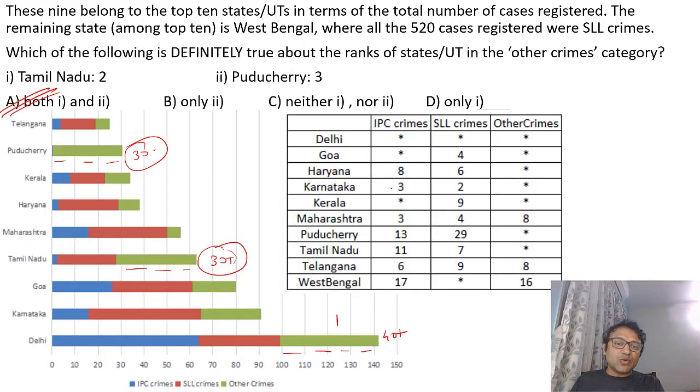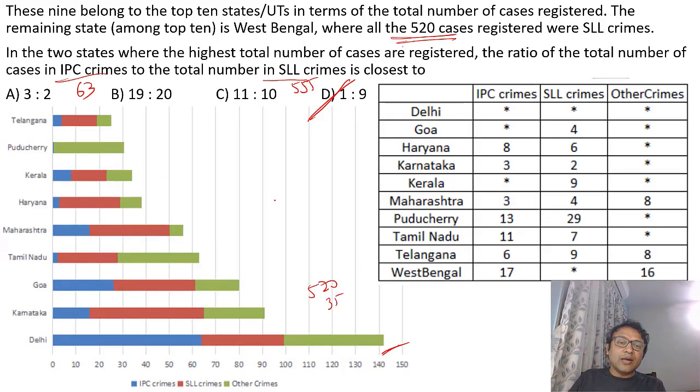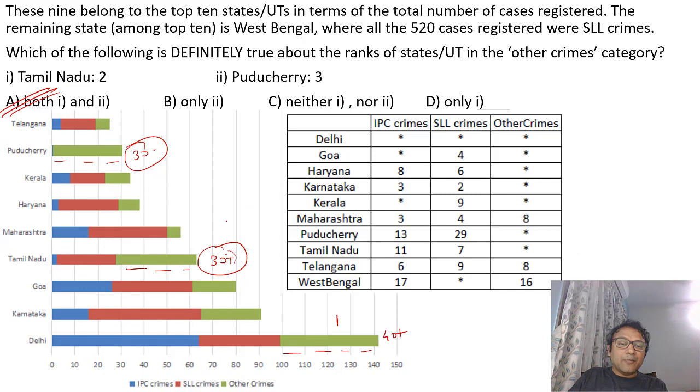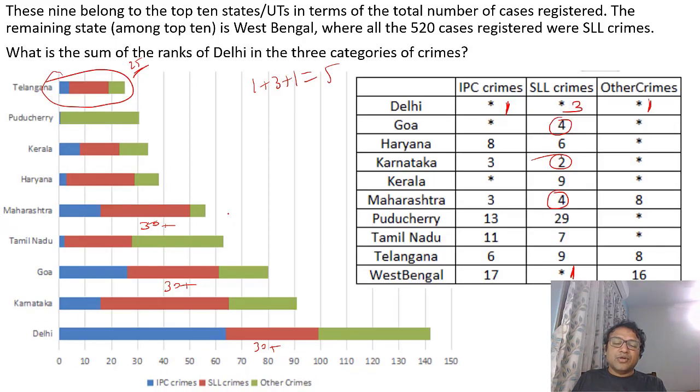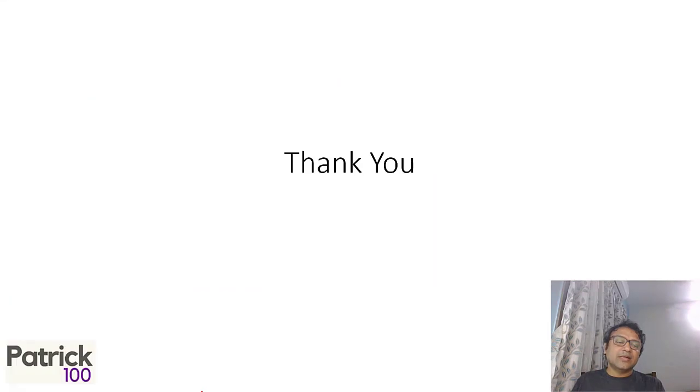It is the same for the previous questions that we solved. No one else can be more than Puducherry and Tamil Nadu, because all other states will have less than 30 crimes. So automatically Tamil Nadu and Puducherry have to be second and third. So, not a difficult set. If you just understand what is given and don't miss West Bengal, it is comparatively easy to get the answers. Just have patience and try to solve it. These sets should be solved faster so you can focus on the other sets. Thank you.